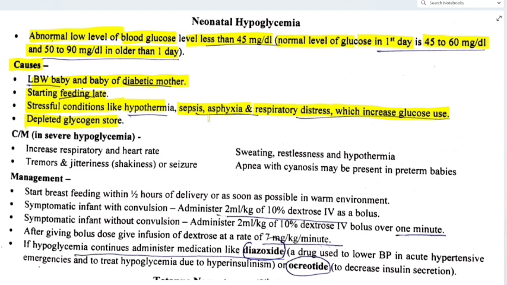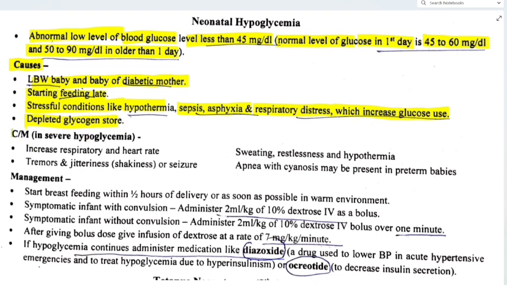Even if the baby is compensated in all these situations, glucose will still be used in those stressful conditions. Then depleted glycogen store. Whatever glycogen was stored in the baby will be depleted. So all these are the causes.